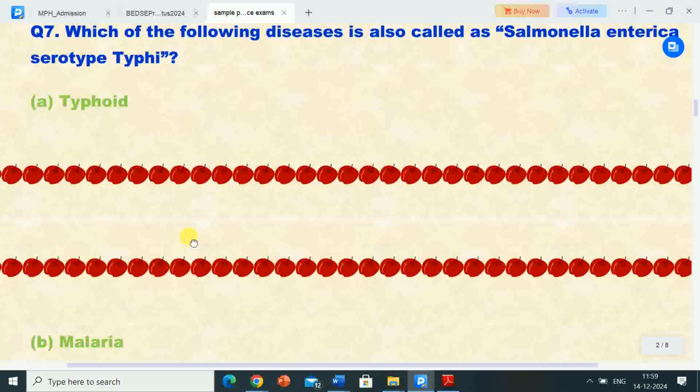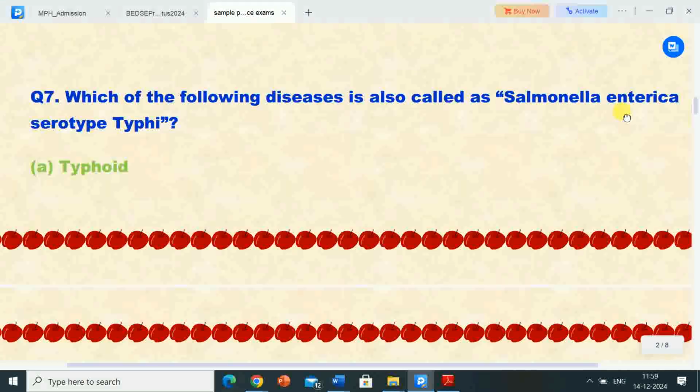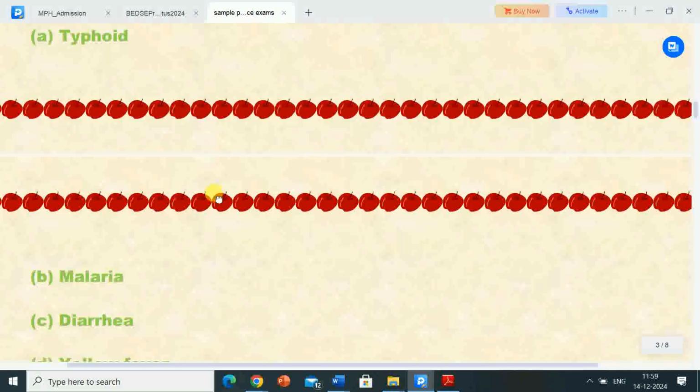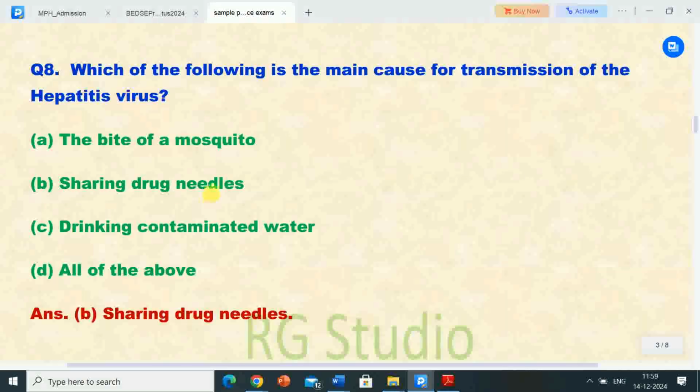So typhoid disease is also called Salmonella enterica serotype typhi. Next question is question 8. Which of the following is the main cause for transmission of the hepatitis virus?